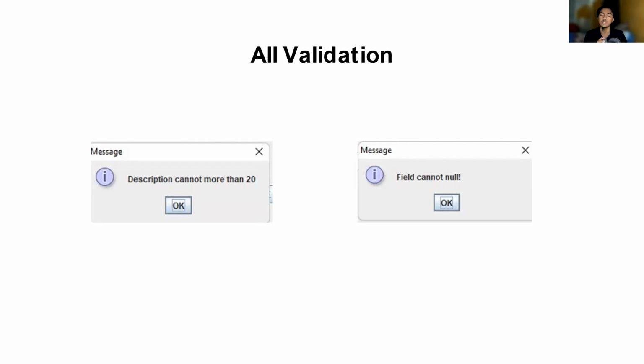And the next is the field cannot null data validation. This data validation will appear if we save or update something where the data is nothing, null, or empty. So the field cannot null data validation will appear.